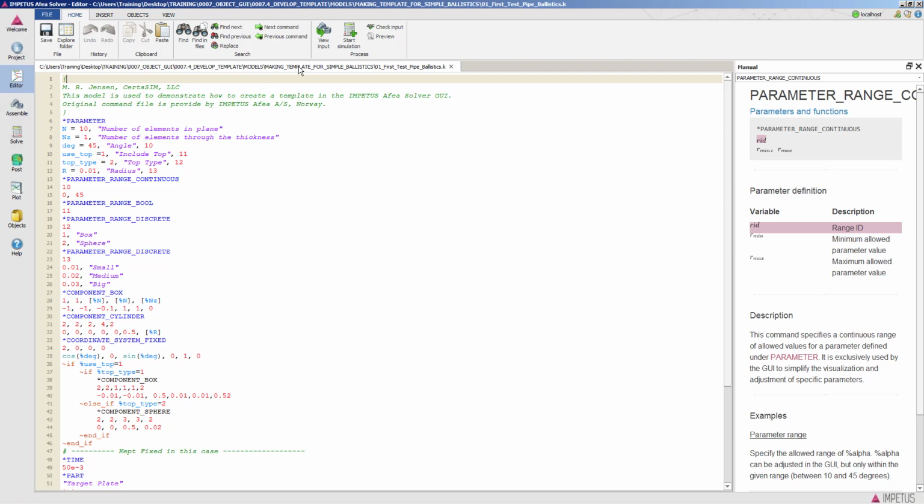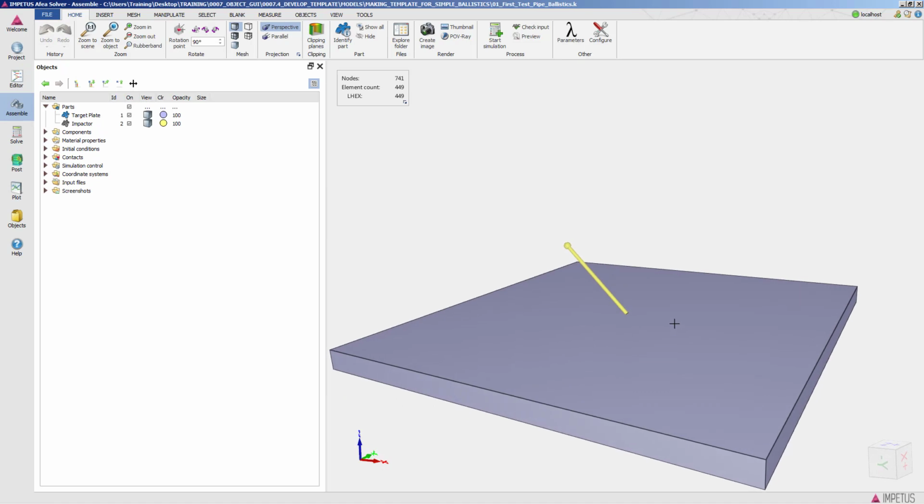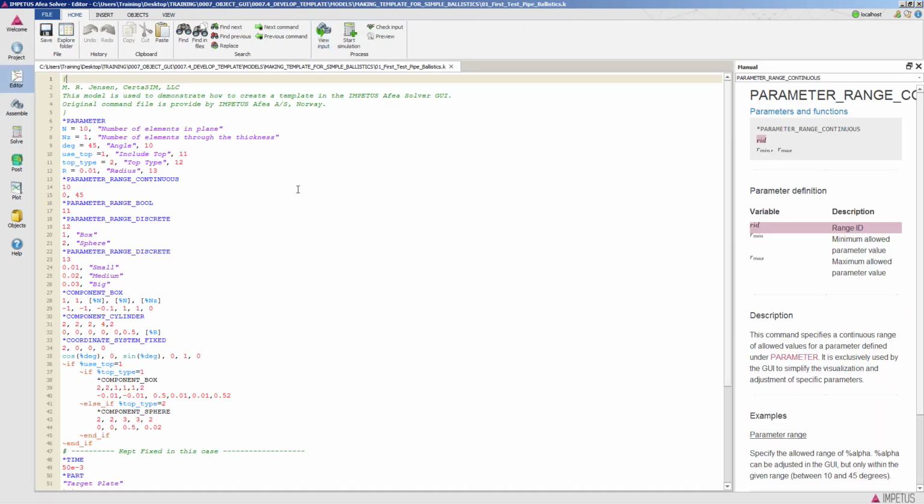What we're looking at here, if we go to view input, is basically a simple ballistic impactor, so it can have a variation in the angle of impact. And then we have a target plate here. These are built simply using component commands. Go back to the editor here.